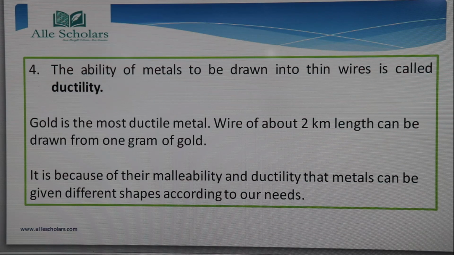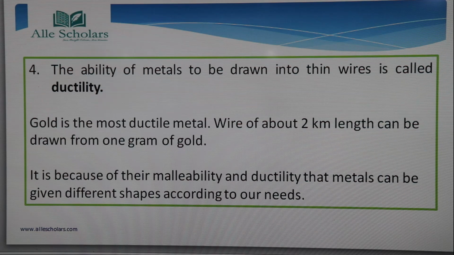So metals can be drawn into thin sheets or thin wires. Now we can take the example of gold. Gold is the most ductile metal. A wire of about 2 kilometer length can be drawn from 1 gram of gold. So gold is a very ductile metal.